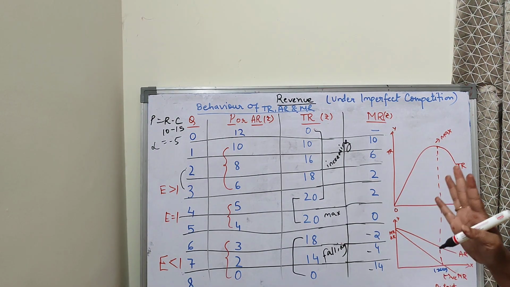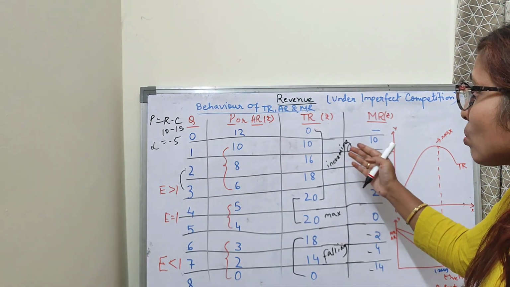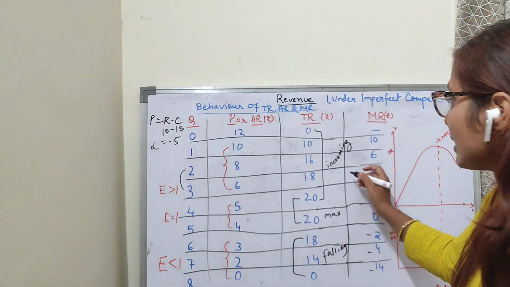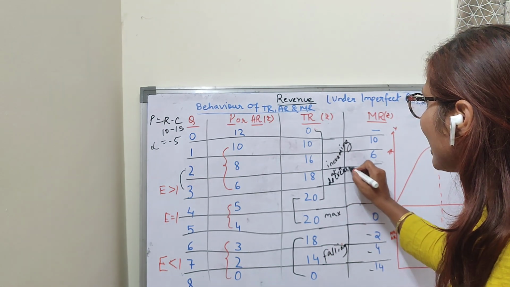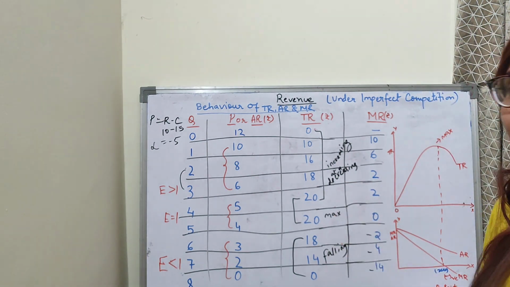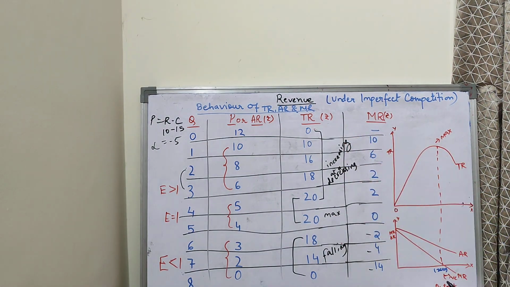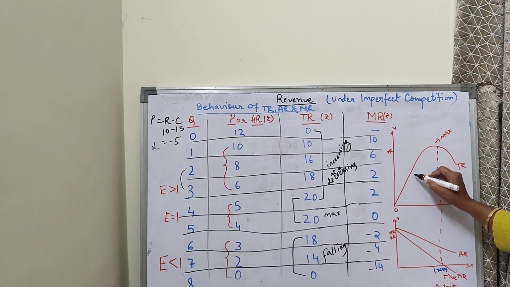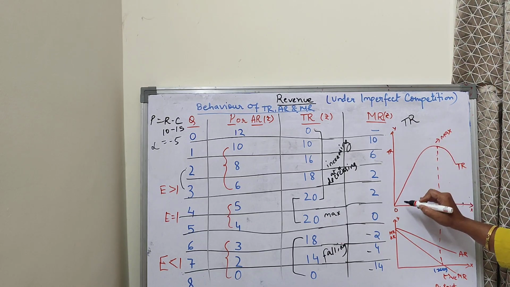Clear? So I can say that when my marginal revenue is falling, my total revenue is still increasing, but increasing at a decreasing rate. Why? Because marginal revenue only tells us the manner in which total revenue is increasing or decreasing. So my marginal revenue is falling, so my total revenue is increasing, but at a decreasing rate. So my curve is like this. This is the total revenue. Total revenue first starts from the origin.